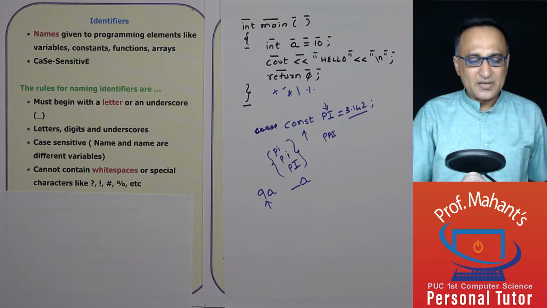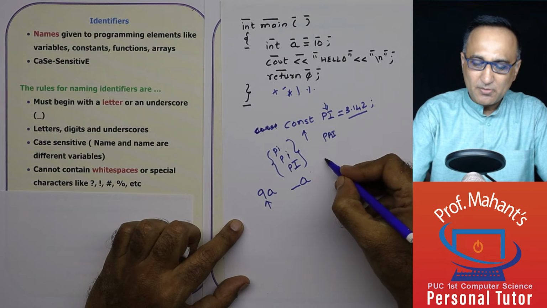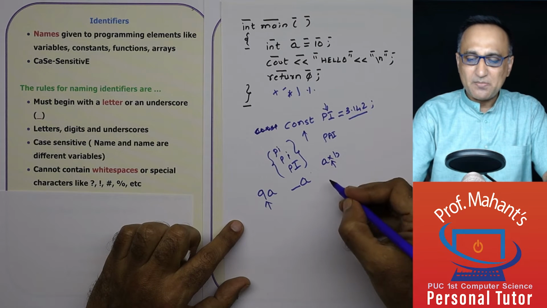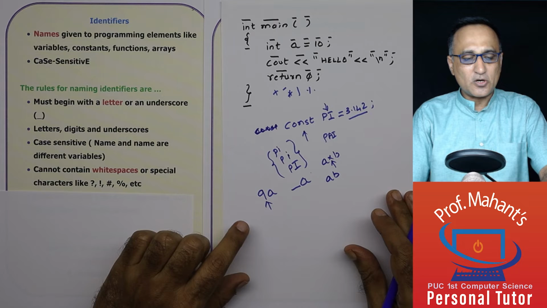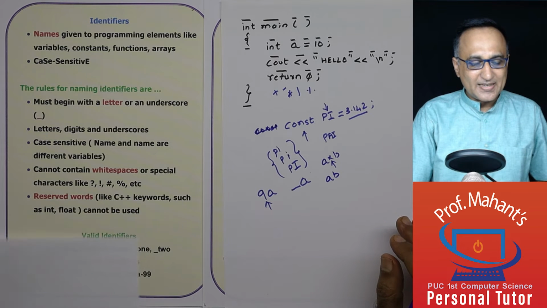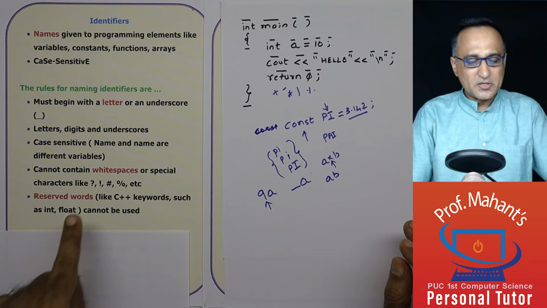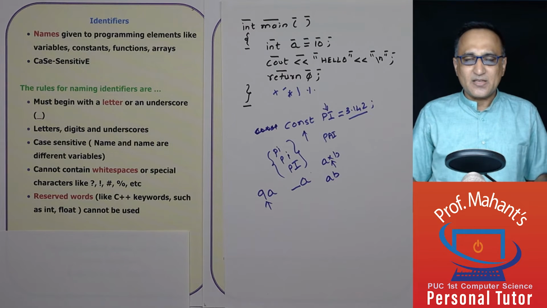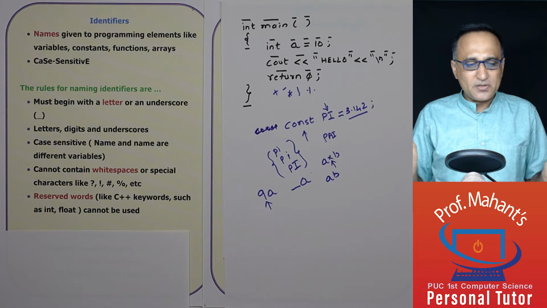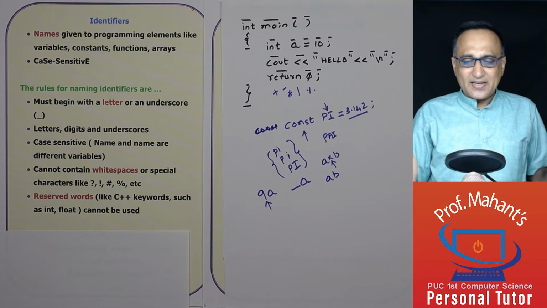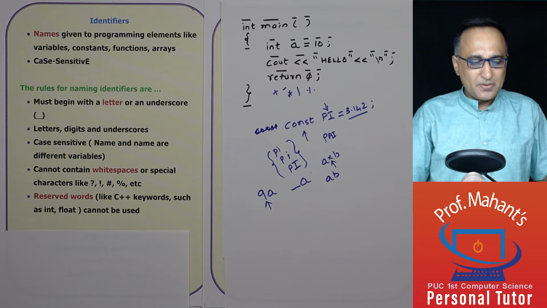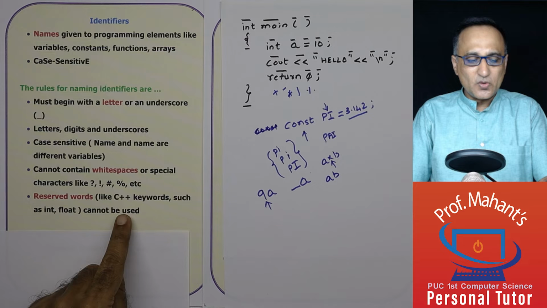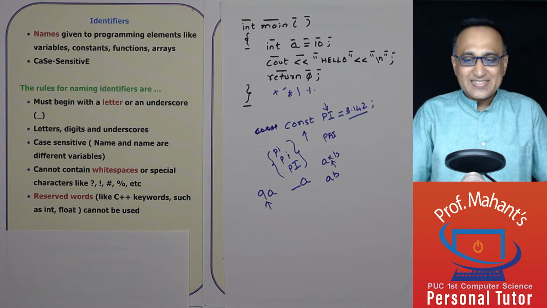A name cannot contain spaces or special characters. You cannot have a variable name A space B. This space is wrong. It can be AB, but A space B is not allowed. You cannot use special characters like question mark, exclamation, hash, percentage, or any other thing. The names of objects or variables must only contain alphabets, letters, digits, and underscore. Keep it that simple. Again, you cannot use keywords or reserved words like int, float as a name of variables.